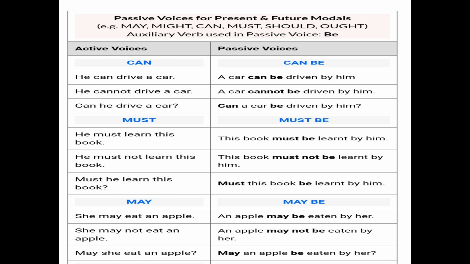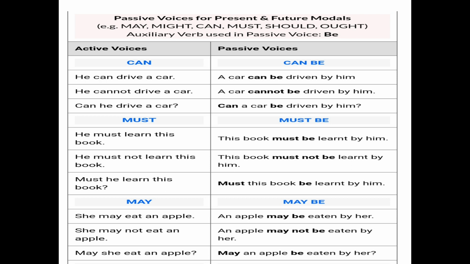Next sentence you see, which is given in the negative form. He must not learn this book. This book must not be learnt by him. So a negative sentence remains negative, but all the rest of the rules are the same. Then the question: must he learn this book? Must this book be learnt by him? And question mark.